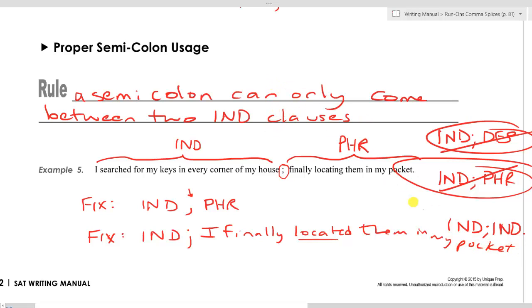So again, we have to make sure semicolons come between two independent clauses, not between an independent clause and a dependent clause, or an independent clause and a phrase. Now keep in mind one other note is that on the SAT,